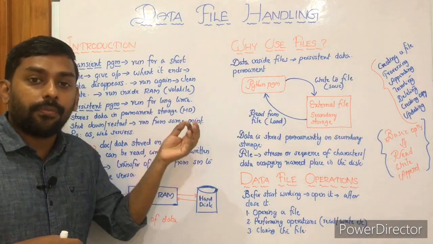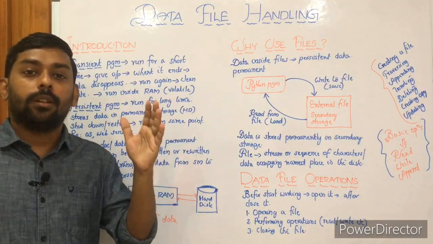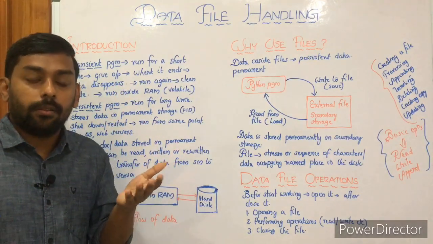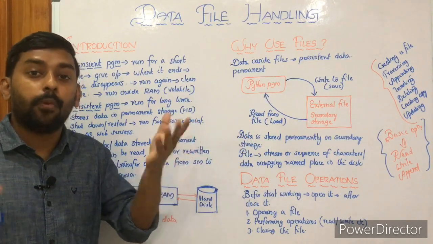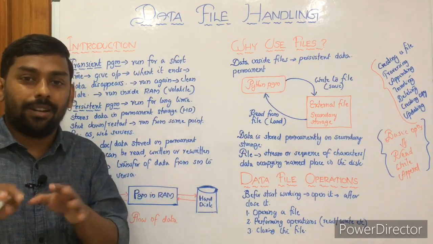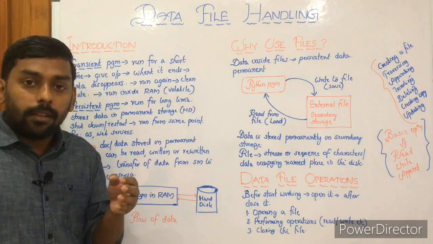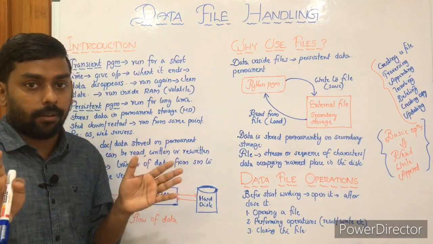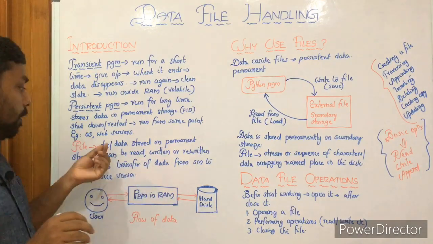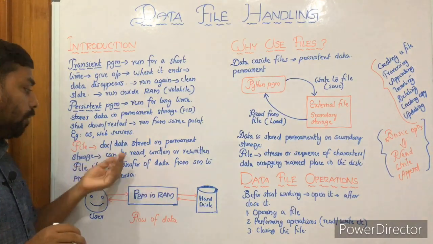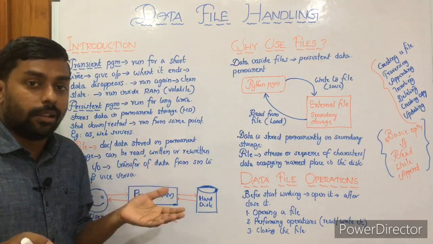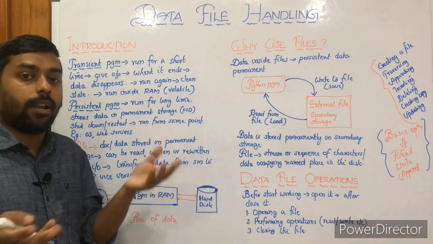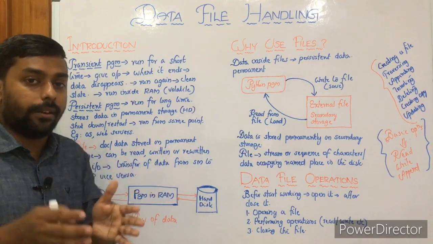But here, in the case of data file handling, you can have input which is already stored, that means in some other file, an input file. You have some kind of text or digits in the file, and you can make use of that file to give input to your program. The file can be read, or we can write data to a file, and it can be rewritten. That means we can write it again and update it.